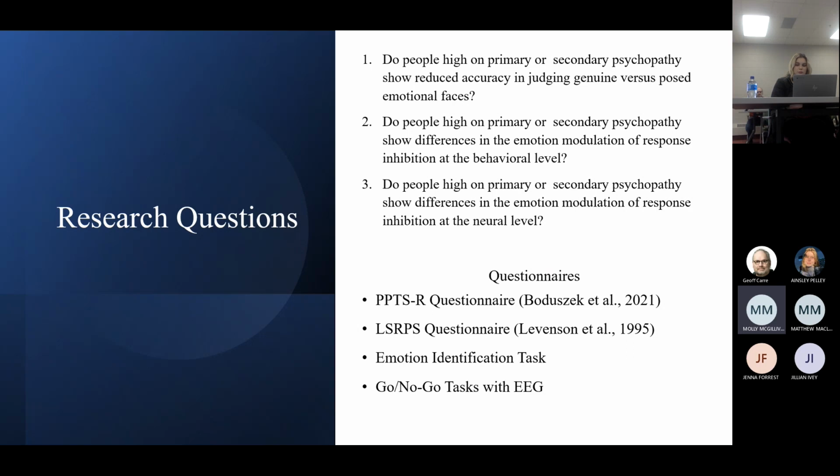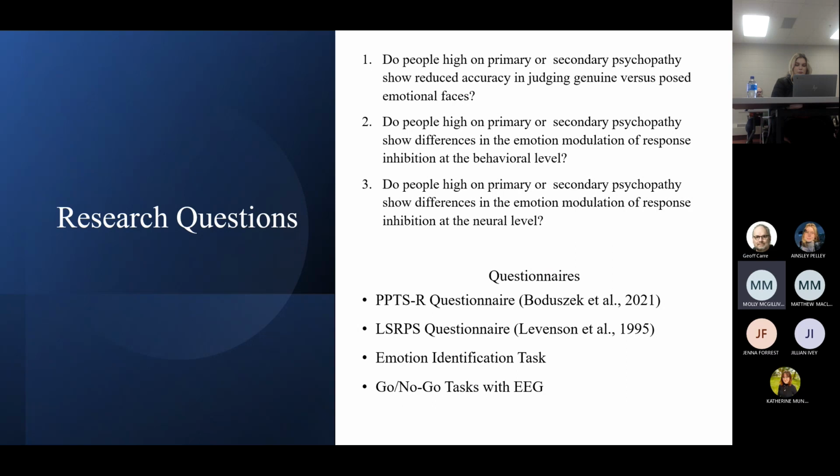I hypothesized that primary individuals would experience difficulty differentiating between genuine and posed faces and would not be influenced by emotion modulation during the go-no-go tasks. Moreover, they would have average response inhibition and show increased N2 and reduced P3 waves, and reduced neural responsivity to emotional faces. In contrast, secondary will not experience difficulty with the EI task, yet they will make greater errors and be influenced by emotion modulation during the go-no-go task. Finally, secondary should have reduced response inhibition, greater neural response to emotional faces, and show reduced N2 waves and larger P3 waves. So now I'll go into a little more detail about the assessment tools I'm using.